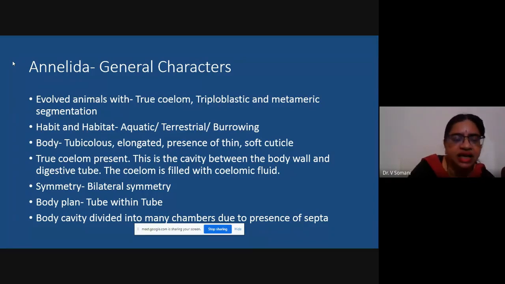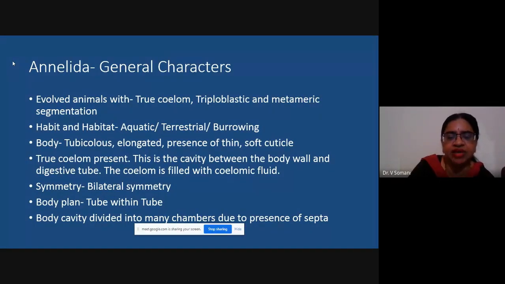When you are going to describe all the characters, remember your description will go along with these three organisms in your mind, that is Nereis, earthworm and leech. So with reference to these three organisms, you can remember what is the habit and habitat for all annelid organisms. They can be aquatic, like leeches, you find them in water, or terrestrial organisms or burrowing organisms.